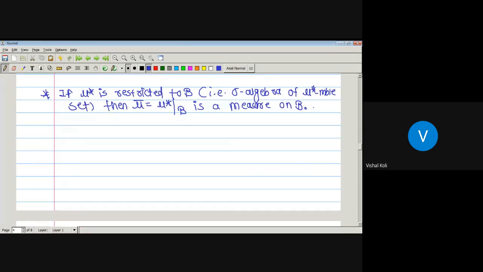Since in the definition of outer measure, the domain of mu star is the power set of R, but here the domain of mu bar will be curly B, that is, the sigma algebra of all the measurable sets.